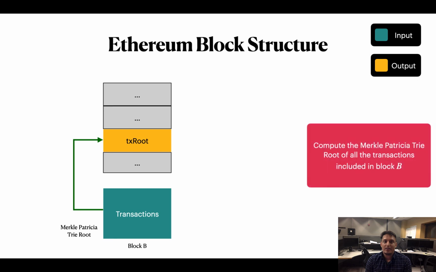The header has a TX root field. The TX root, marked in yellow, is the Merkle-Patricia trie root of all the transactions in the body, which is marked in cyan. A Merkle-Patricia trie can be thought of as a Merkle trie with 16 children and some optimizations to avoid needless branches. This connects the body to the header.